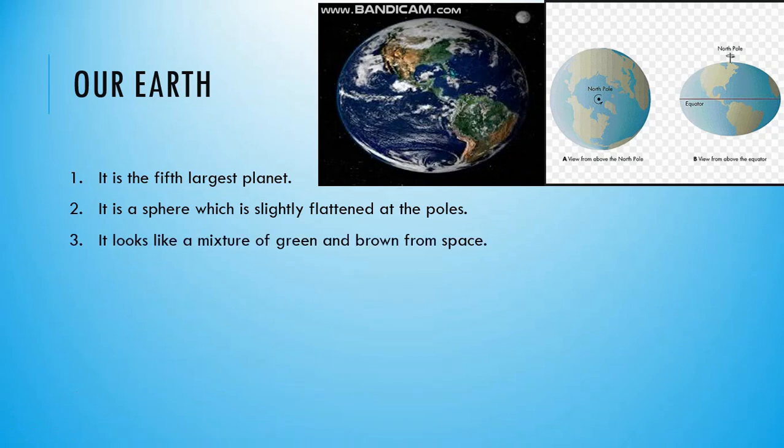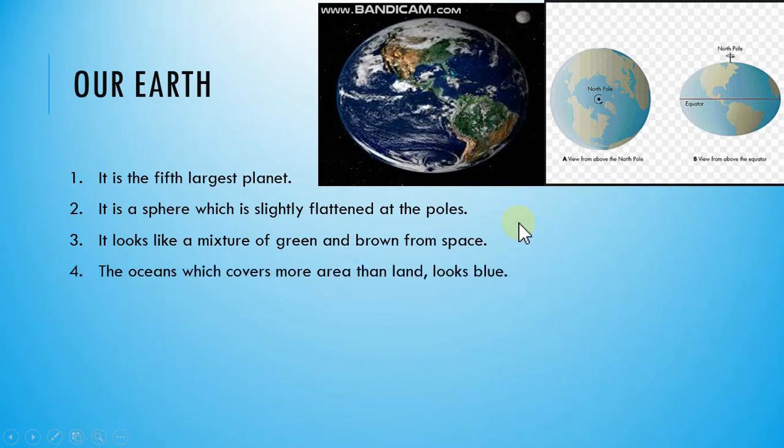It looks like a mixture of green and brown from space. See, this is an image taken from space. So there is a combination of green and brown. This is your land mass. Where the green part is, it represents forest area. And this is your moon. We will discuss this moon later on.